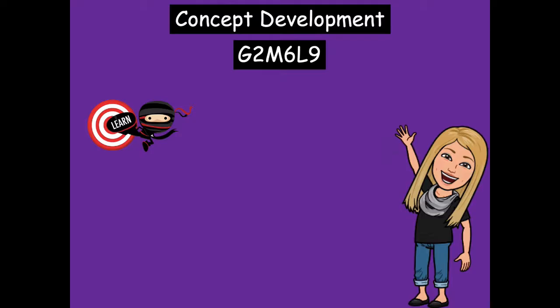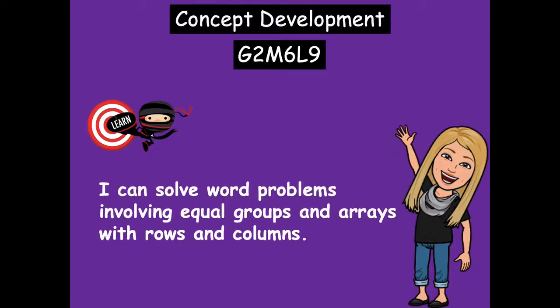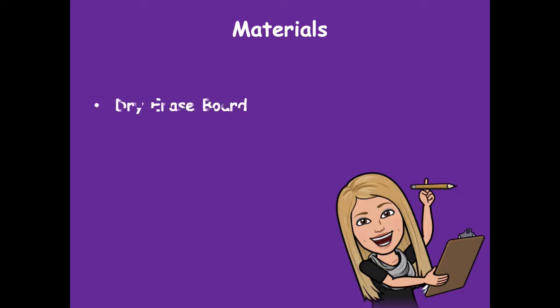For our lesson today, we're going to talk about using arrays while we're solving word problems. So our learning goal for today says, I can solve word problems involving equal groups and arrays with rows and columns. The materials that you'll need for this lesson are just your dry erase board, so make sure you have that before we get started.